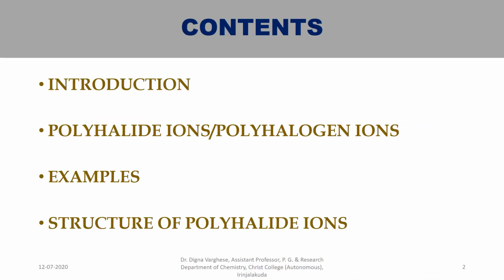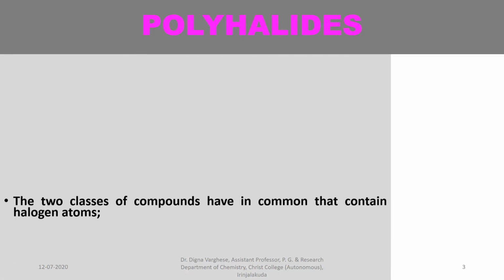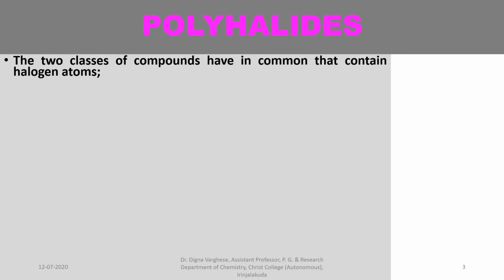Contents of the presentation: introduction, polyhalide ions or polyhalogen ions, examples, structure of polyhalide ions. Polyhalides. The two classes of compounds have in common that they contain halogen atoms.